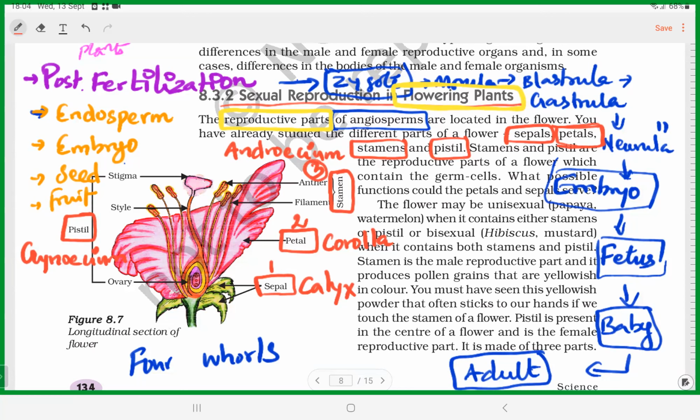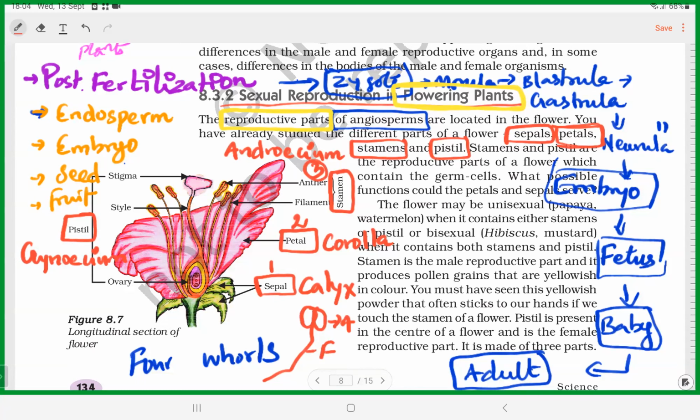And the androecium consists of what? Anther and filament. You can see the bilobed structure: this is anther and this is filament. That's the stamen.